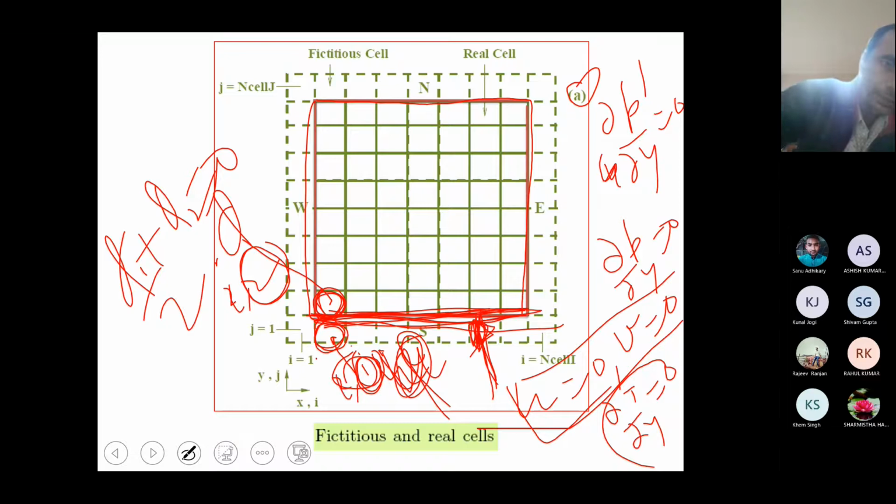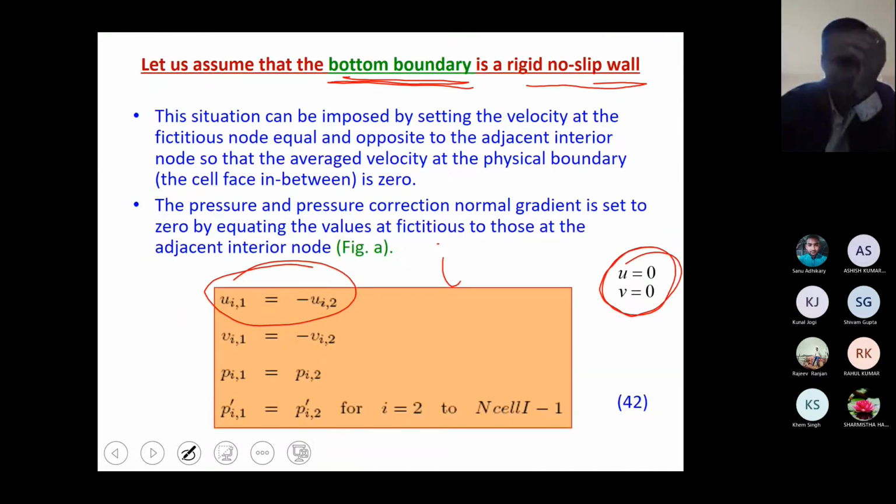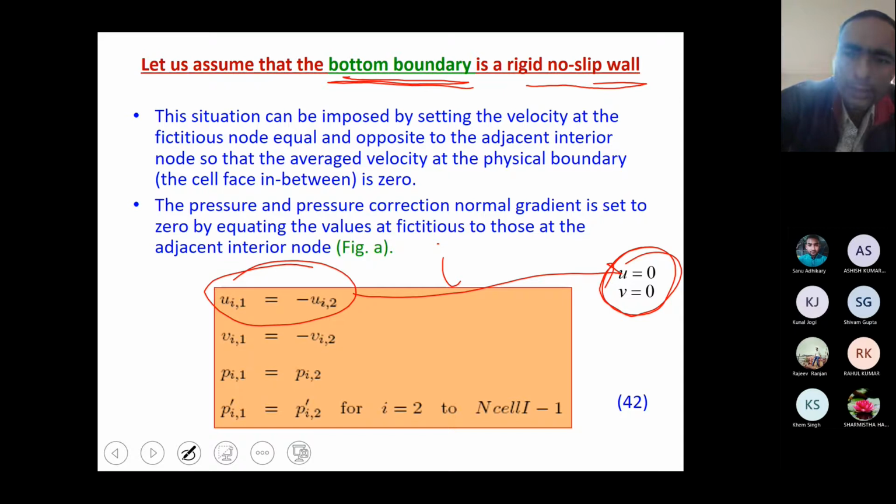So you can modify it: phi at I1 and phi at I2. That's it. If you take the mean, you are representing u as 0, and v also, if you take the mean, will be 0.